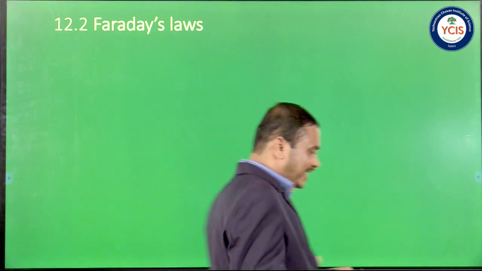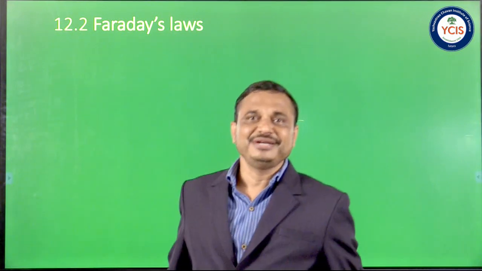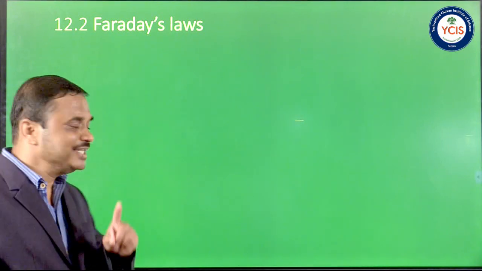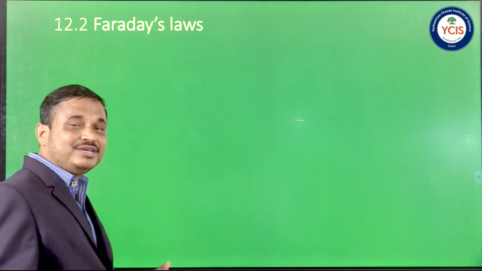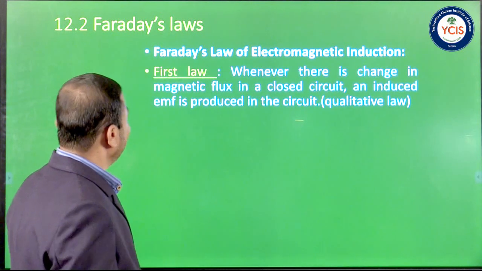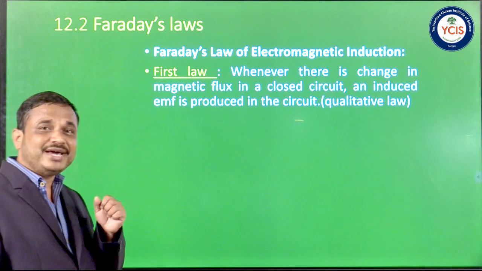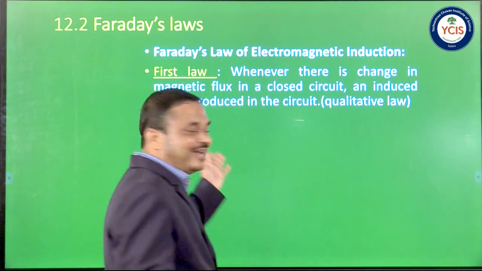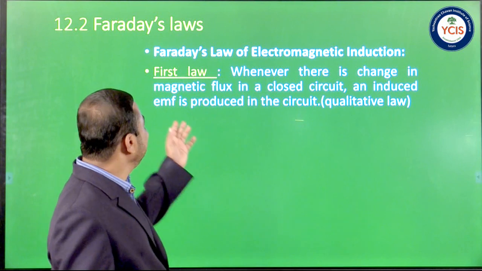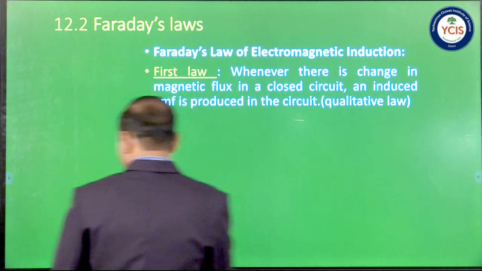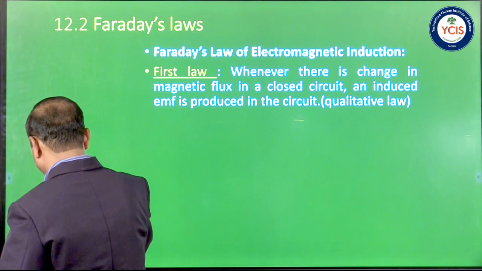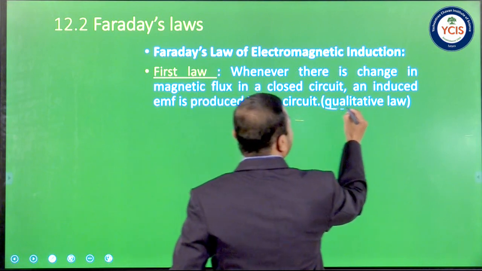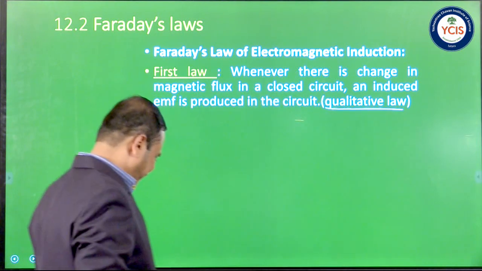So on the basis of Faraday's magnet and coil experiment, Faraday put forth the two basic laws of electromagnetic induction. So there are two laws, Faraday's first law and Faraday's second law. So see what they are. Faraday's first law: whenever there is a change in magnetic flux linked with the coil, EMF is induced in it. This is also the definition of electromagnetic induction, and this law is also called a qualitative law.